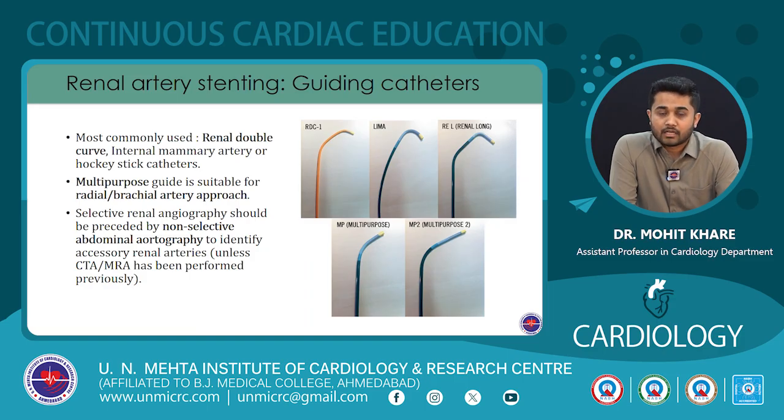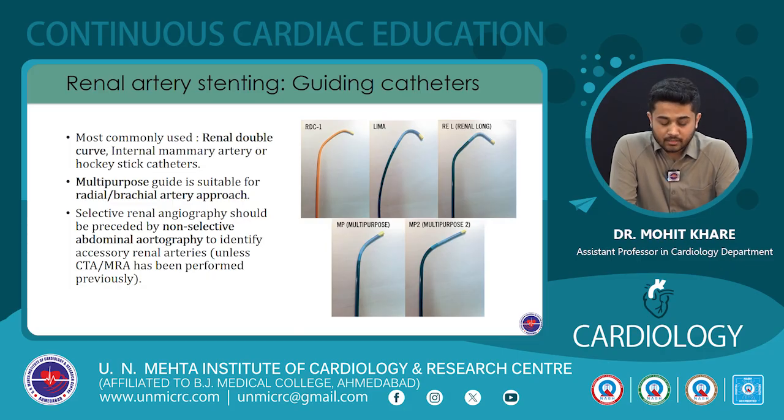So there are a variety of guiding catheters that are available for the purpose of renal stenting. This includes renal double curve catheter, internal mammary artery catheter, hockey stick catheters. Particularly for radial or brachial artery approach, multi-purpose guide is useful. And the images of these guiding catheters are shown on the right side of the slide.